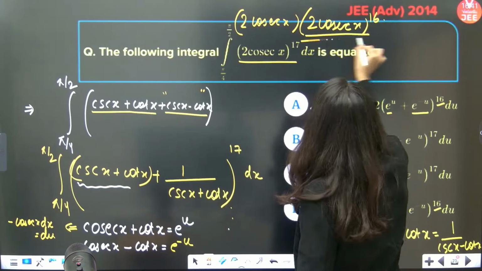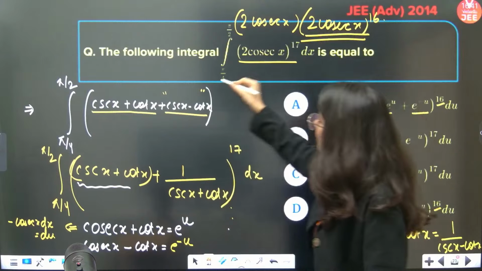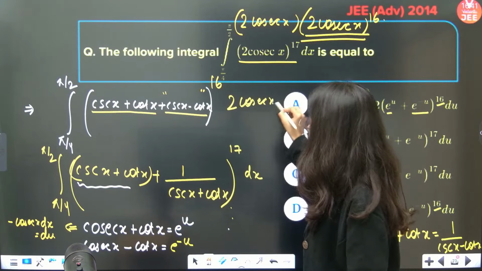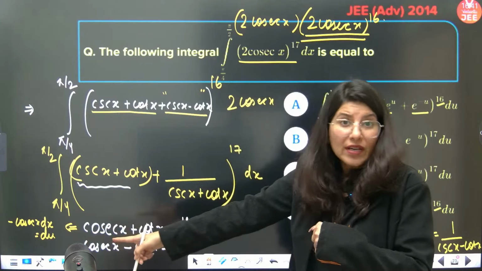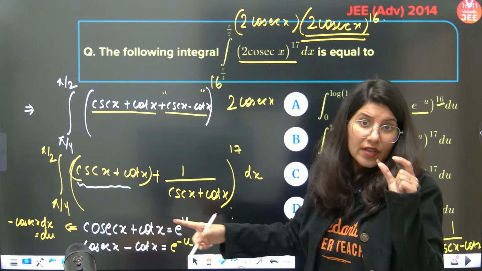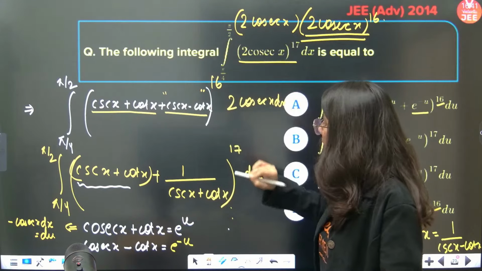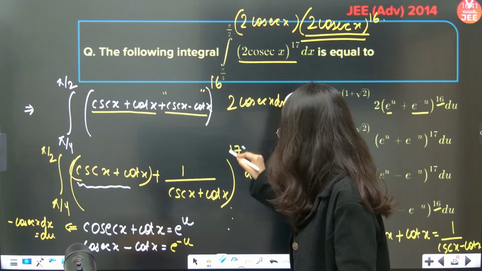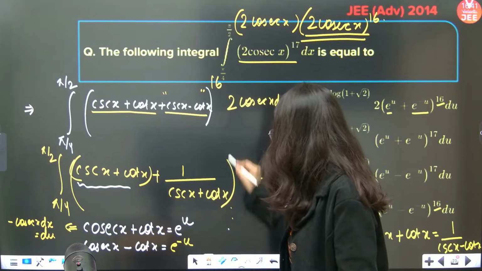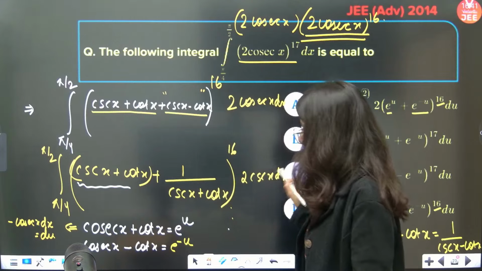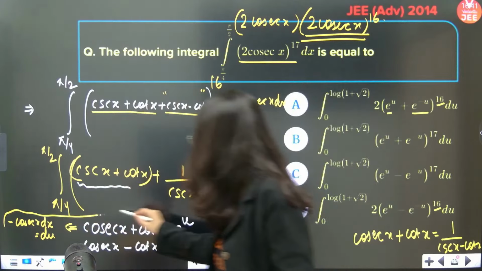I have kept one cosec x outside, because I realized I need 1 cosec x to mark it as dx. So both of these will become minus du after this. So this is 16 and 1 cosec x I have taken out, so 2 cosec x dx. Correct. Now this is your substitution, you can see.